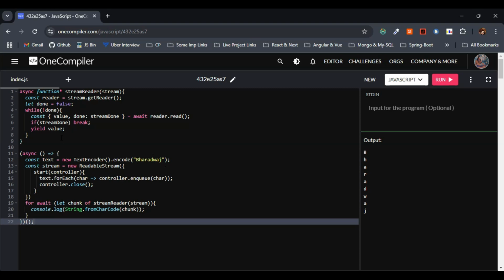So here I hope the concept of async generators and for await of loops is completely clear. First we saw how to create an async generator with a simple example. Now we can clearly see how to make use of the async generators along with the for await of for reading the stream. So I hope the concept is completely clear.